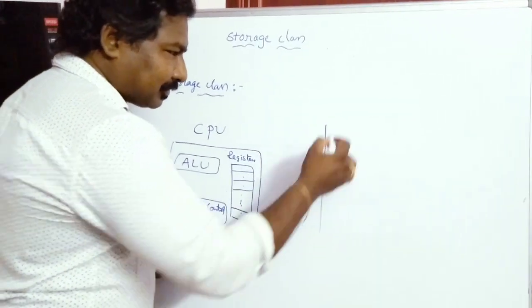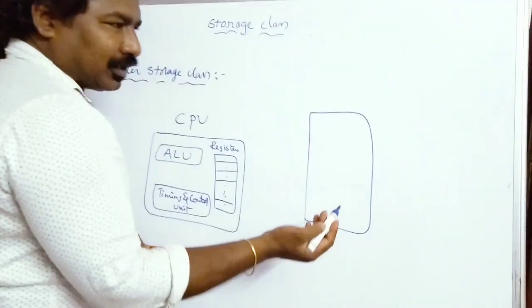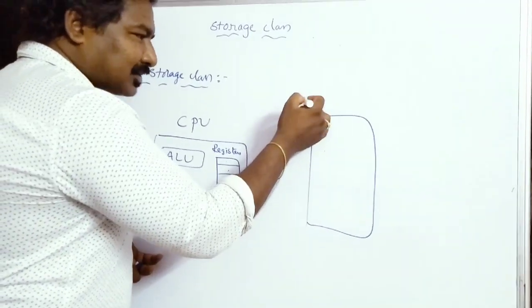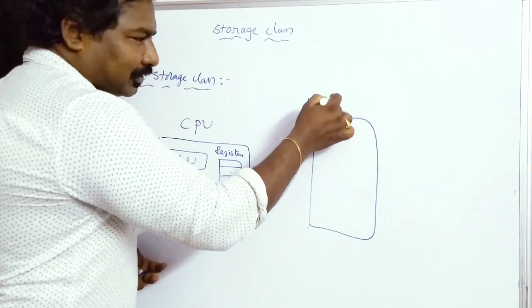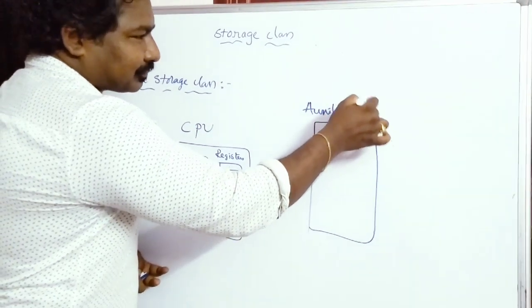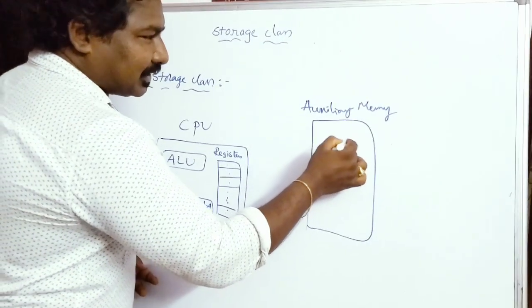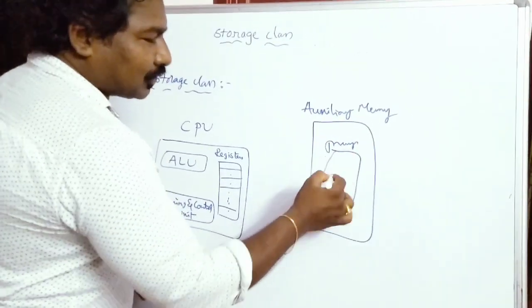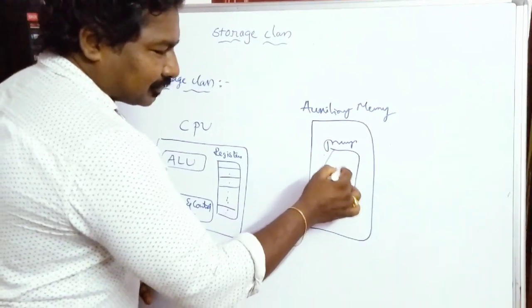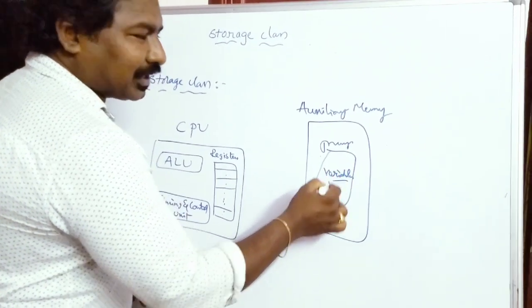Your variable is stored in the auxiliary memory, or you can call it the secondary memory. If your program is here, all the normal variables are stored here.